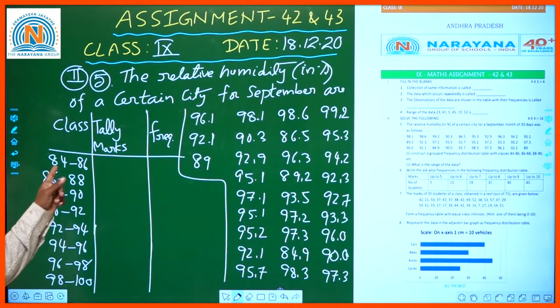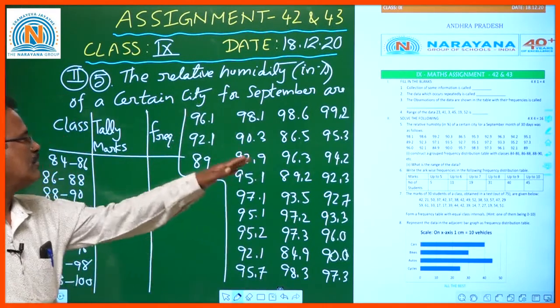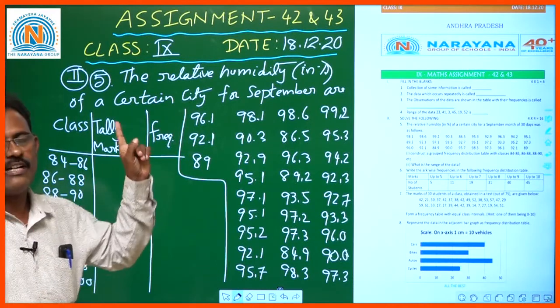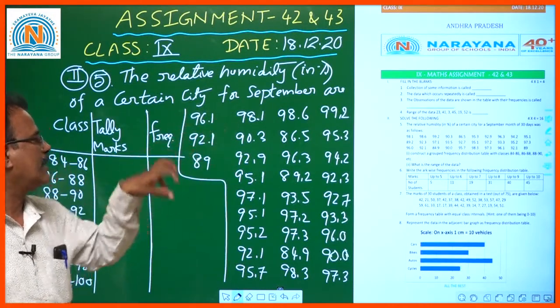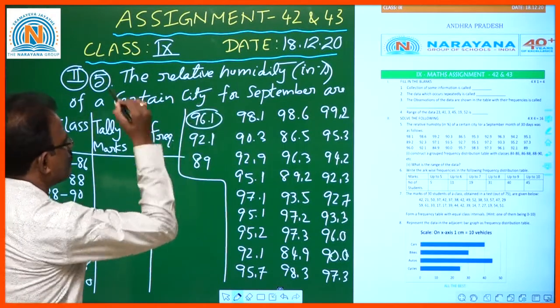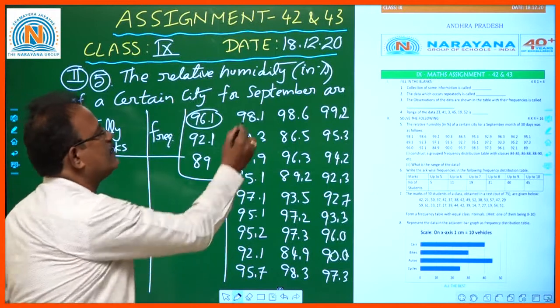Now, whenever you are reading the table, you should identify one humidity percentage for a particular day in the month of September. So first, 96.1. 96.1 is between 96 and 98.